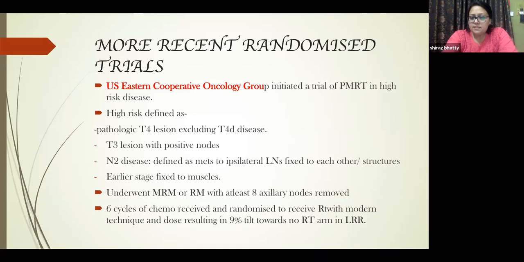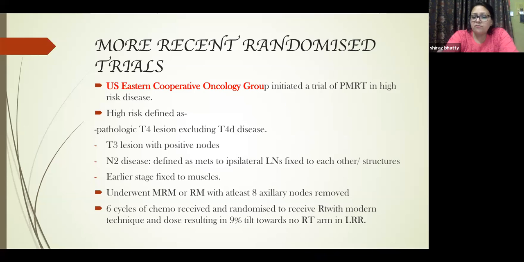Then the earlier stage, which is always fixed to muscle or some other structures, can also be included in the high risk, which underwent MRM or radical mastectomy and has at least 8 axillary lymph nodes removed.